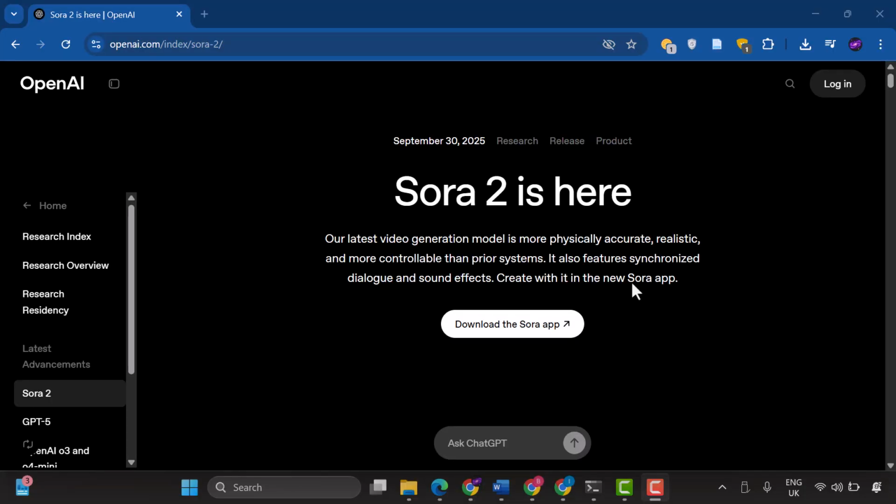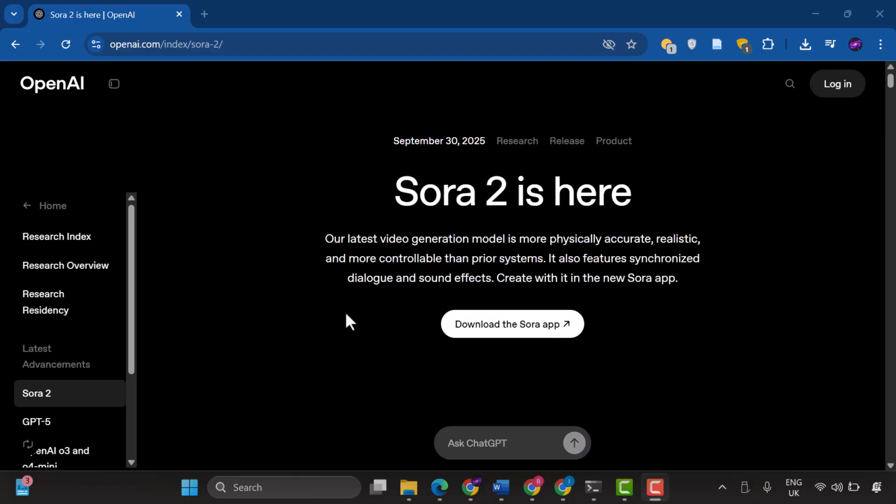First of all, what exactly is Sora 2? So Sora 2 is an AI-powered video and audio generation model that can create incredibly realistic and controllable media directly from text prompts. It's really revolutionary technology. So this represents a significant advancement over its predecessor, the original Sora, with enhanced physical accuracy, much sharper realism, and the groundbreaking ability to generate synchronized sound effects, speech, and even complex background soundscapes all at once. It's truly impressive what this technology can do.